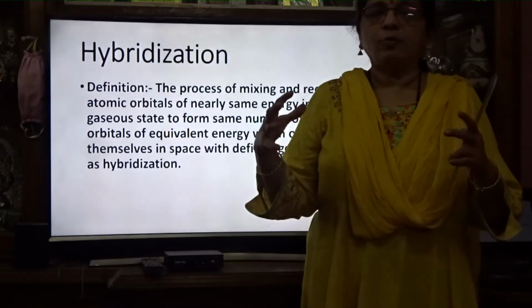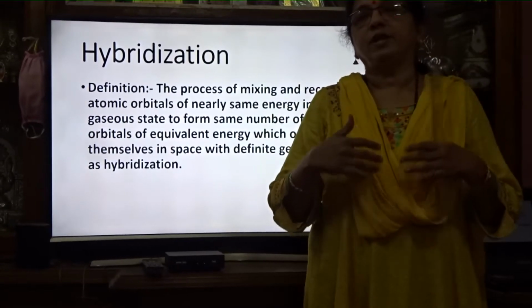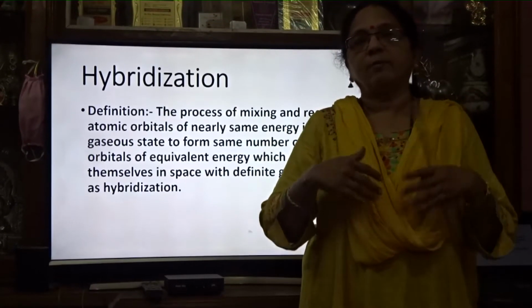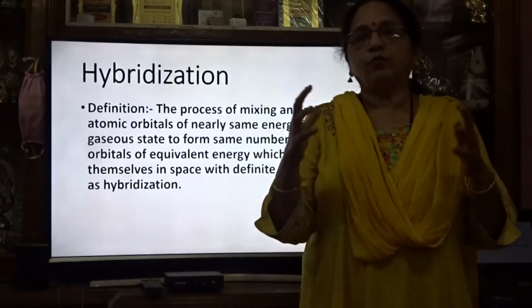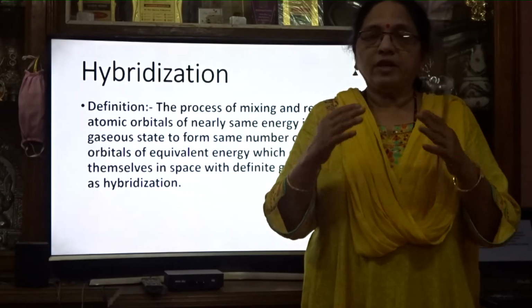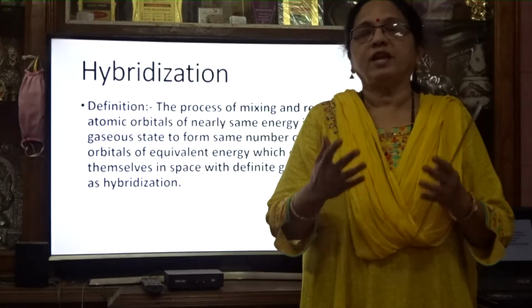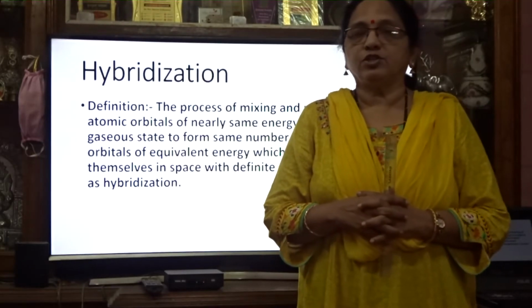So the orbitals mix and form the same number of hybrid orbitals. However many are combining, that many orbitals are formed. If 3 are combining, 3 hybrid orbitals are formed. If 4 atomic orbitals are combining, 4 are formed. So however many different orbitals are combining, that many hybrid orbitals are formed, and that process is known as hybridization.